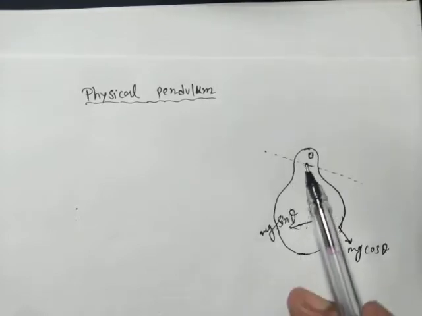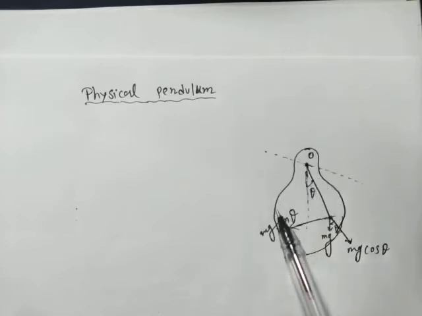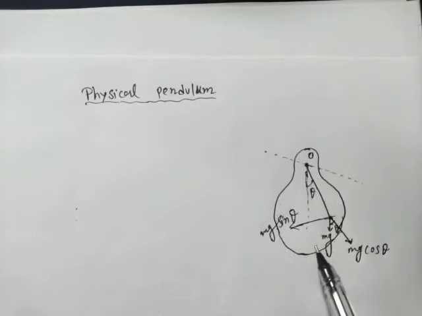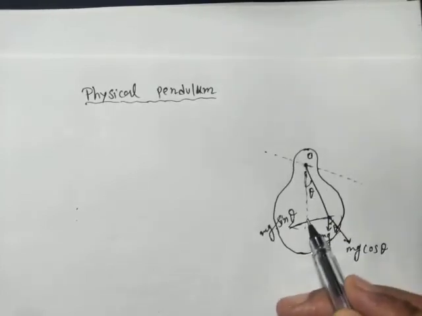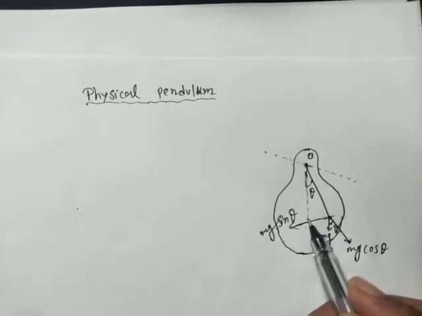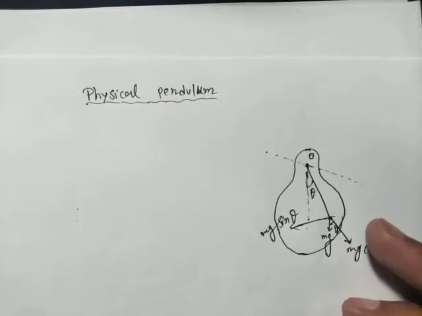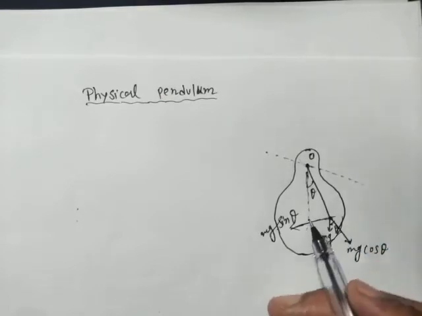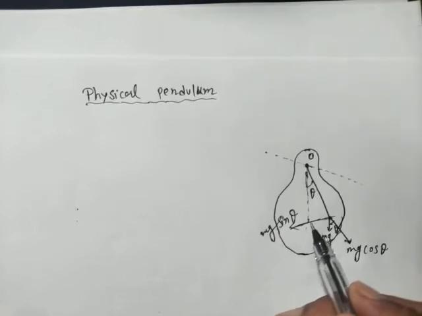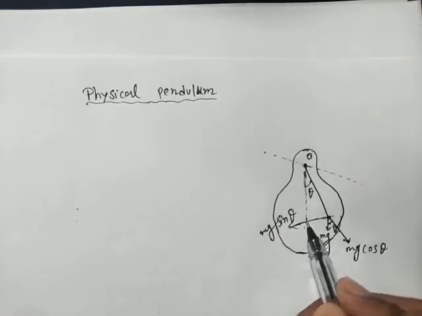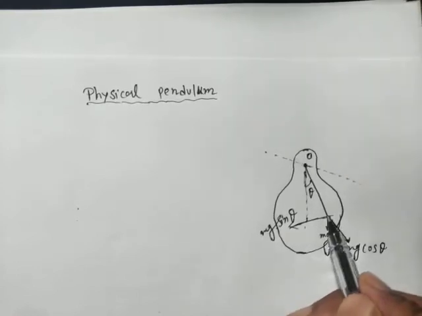Initially the body was at this position, and the center of gravity was there. Now it is displaced towards the right, so the center of gravity is also displaced with the body from this point to this point.